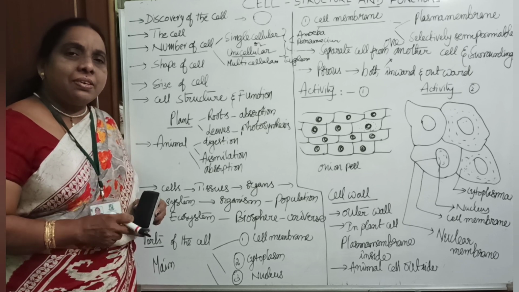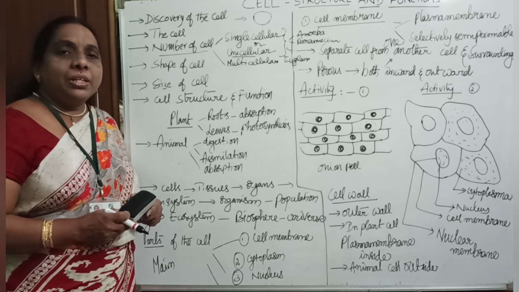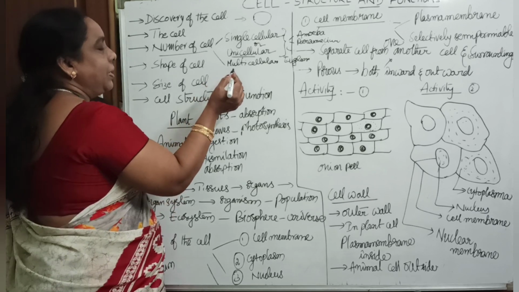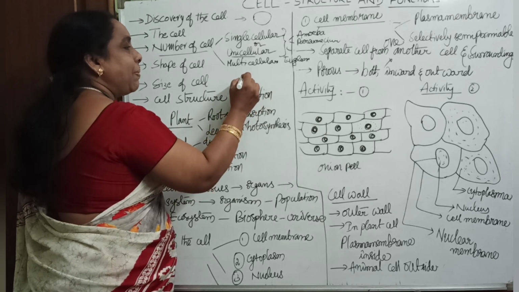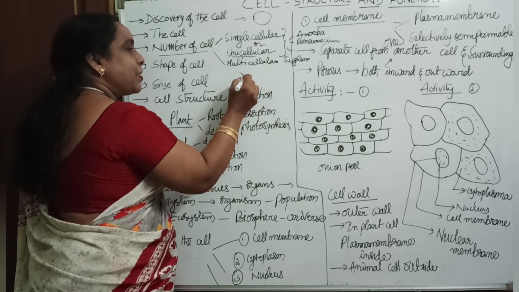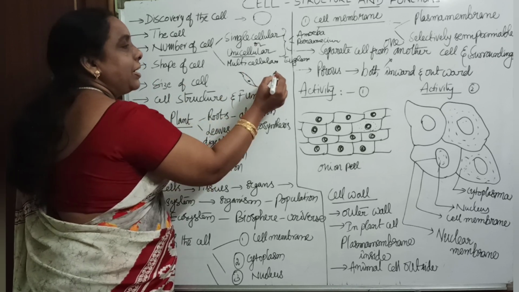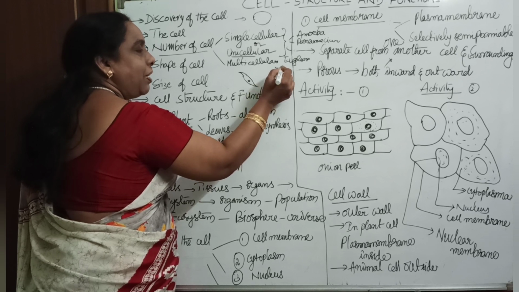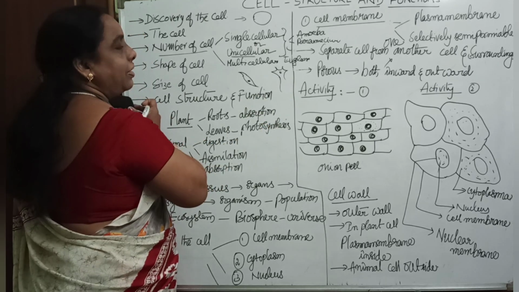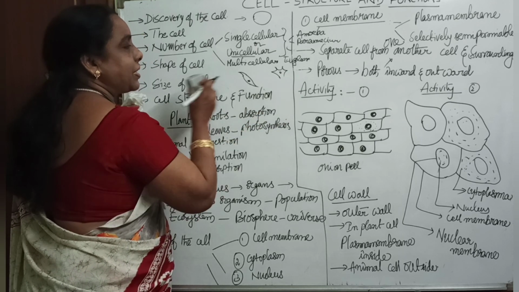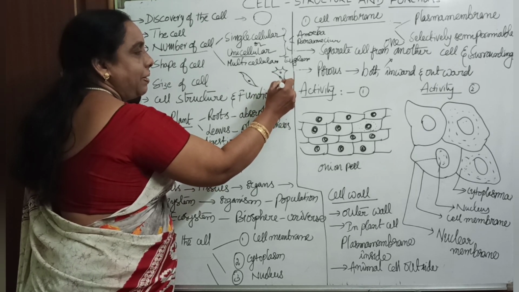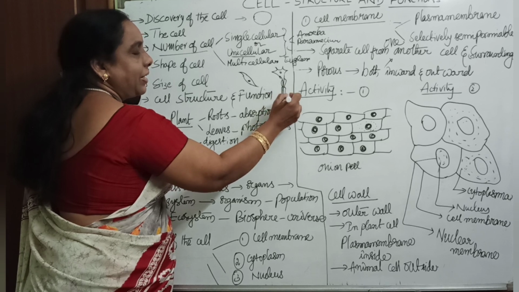Do all the cells look the same in shape? No. The shapes are different. For example, the muscle cell is spindle shaped. The nerve cell is different. It is a long, elongated structure. It has a myelin sheath. Like this we can see.